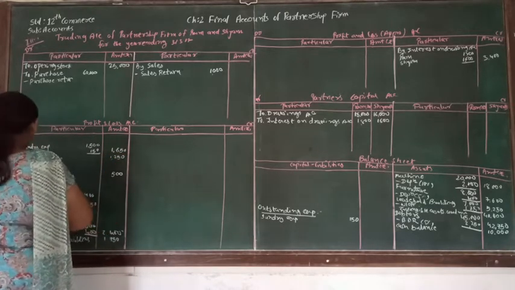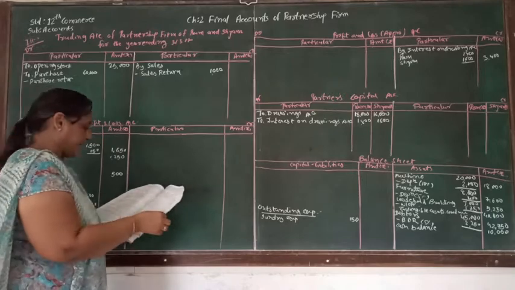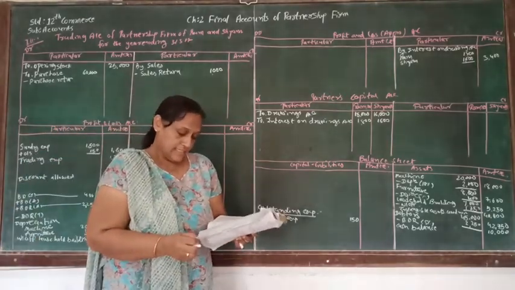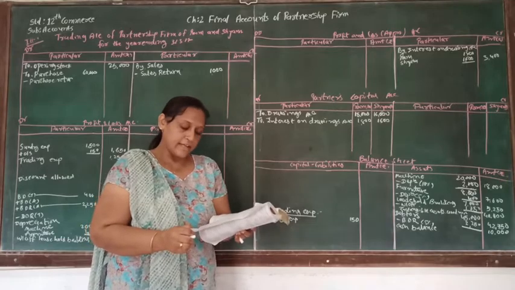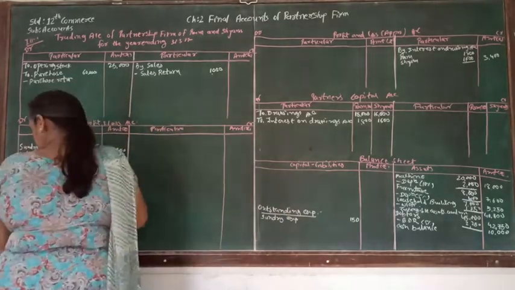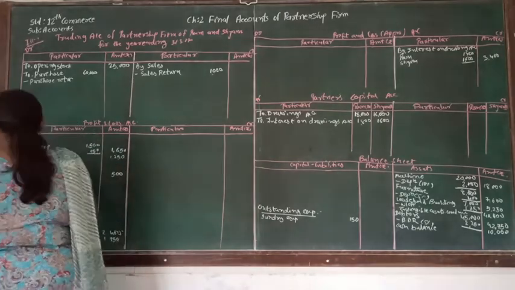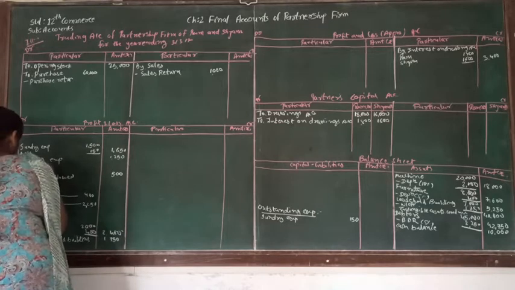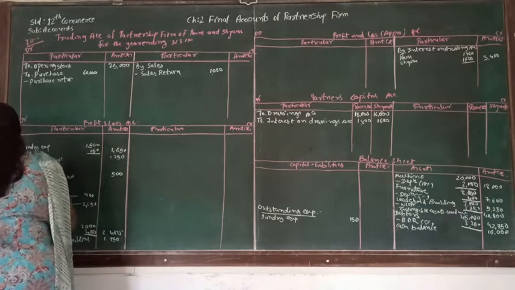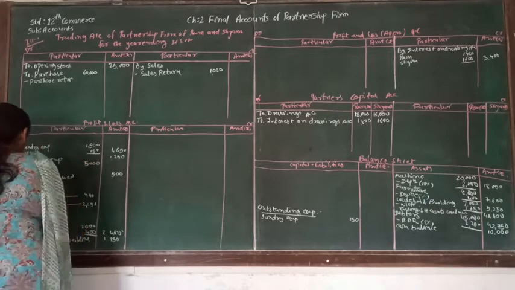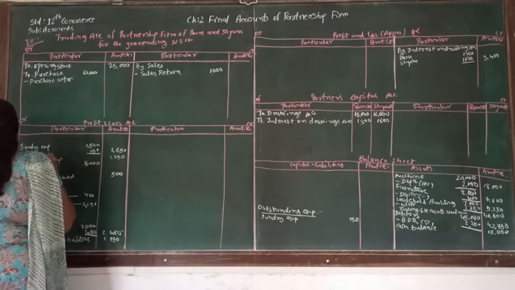After that the other account is rent and taxes. Rent and taxes, there is an adjustment number 5 that is telling us that outstanding rent and taxes is 150. So that we are going to write in the profit and loss account, rent and taxes, and that will be rent and taxes is 5,000 plus outstanding, that is 150.